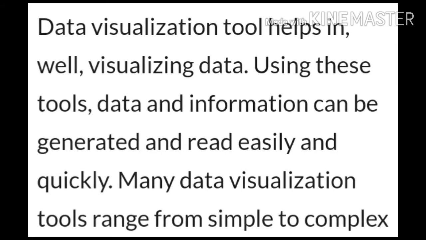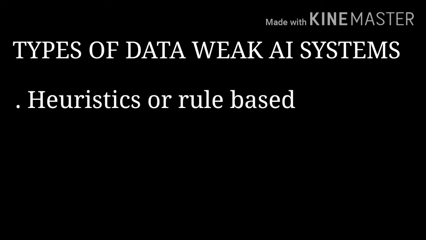And children, we have to understand the three types of weak AI systems in order to get a better understanding of data exploration. The first one is heuristics or rule-based AI systems, which use certain defined rules for making selections.